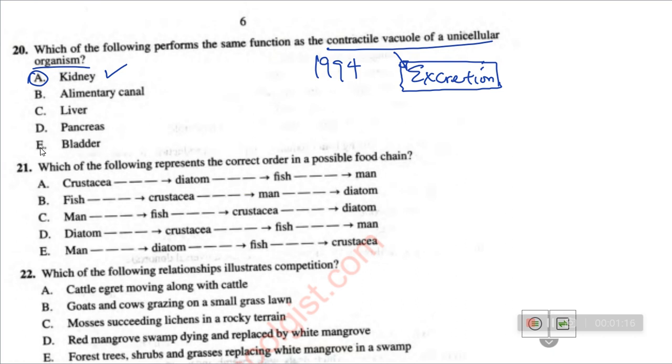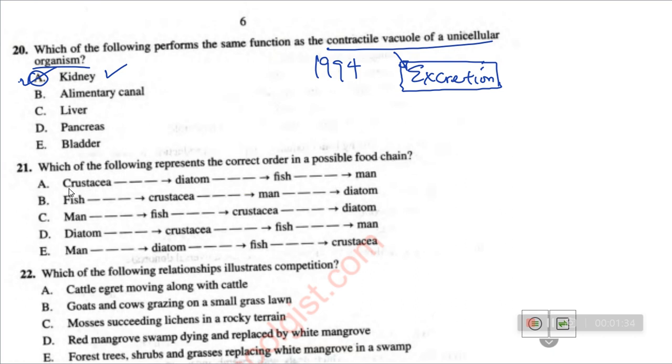So it can never be option E. The answer is option A, because this is where the main function is being carried out. So our answer is what? Option A. So number 21: which of the following represents the correct order in a possible food chain?